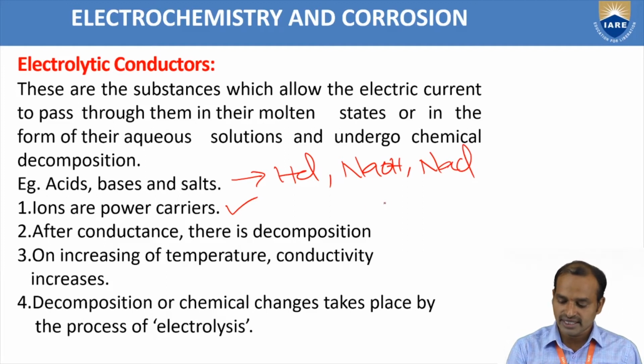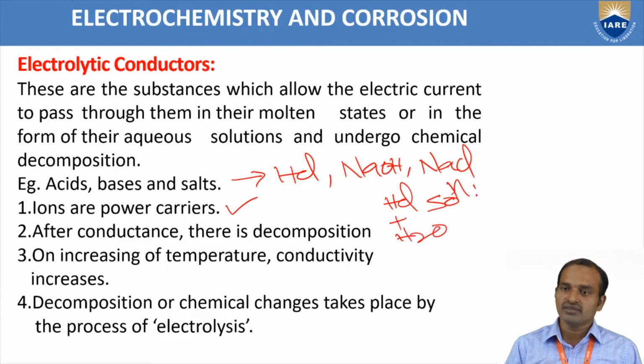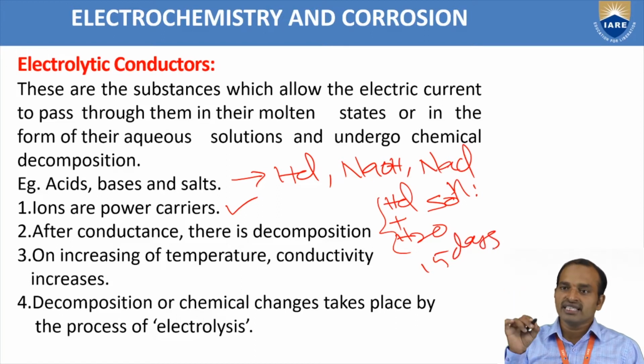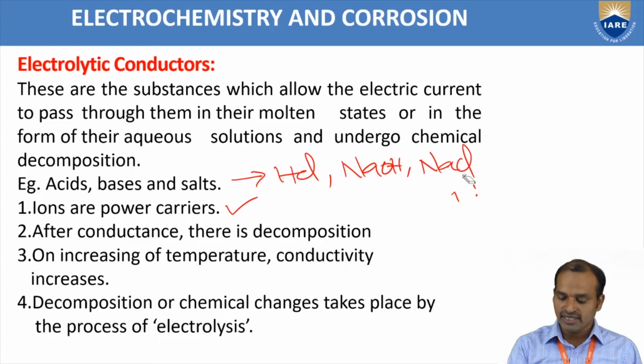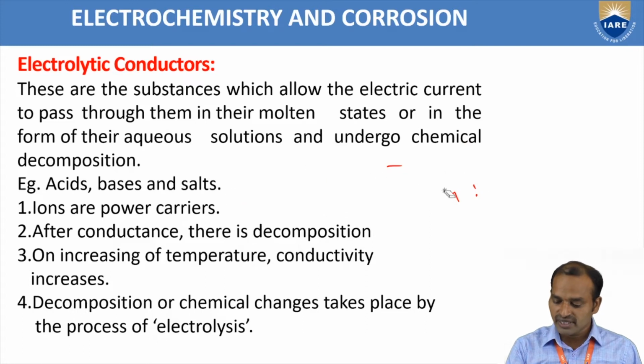Suppose, for example, we take an HCl solution and add water to it, so that it is an aqueous HCl solution. After 15 or 20 days, the HCl concentration will slowly fall. That is why, in electrolytic conductors, decomposition and chemical change take place. In the electrolytic conductor, when temperature increases, conductivity also increases.